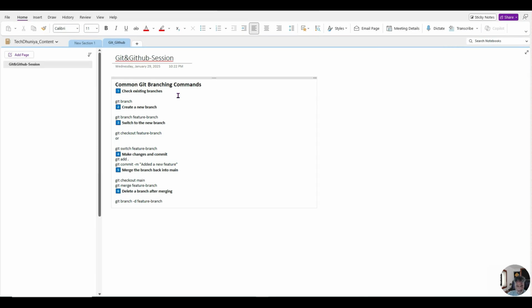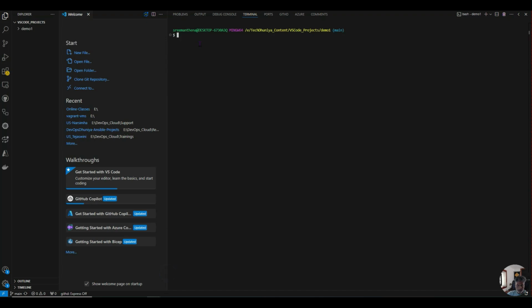From there, everyone can create other branches, so the code in the main branch is the reference. At this moment, as you see on the screen, this is my repository and this is the main. How do I know? The main is shown in the braces. The git branch command will help us to know which branch we are in. As you see, there is a star mark beside main, which means we are in the main branch.